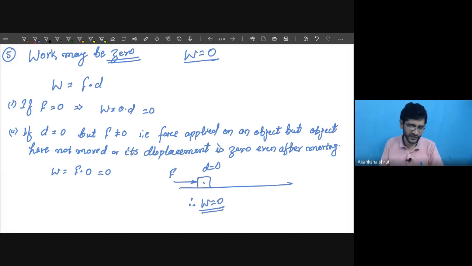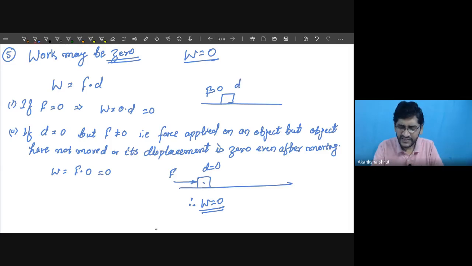That was this situation. In the first situation, on this object, no force was applied, meaning F was zero. Though the body might have moved because of itself or because of some other forces which are not under consideration.